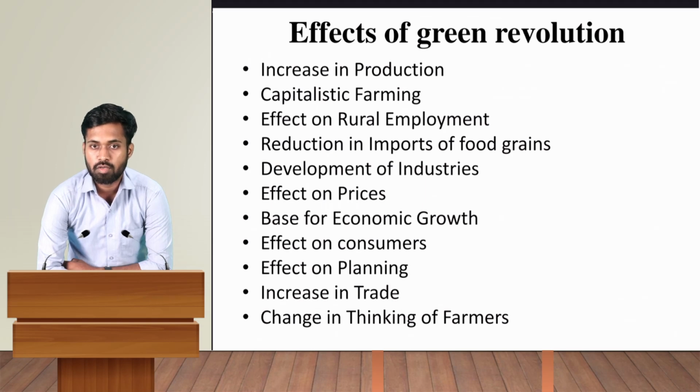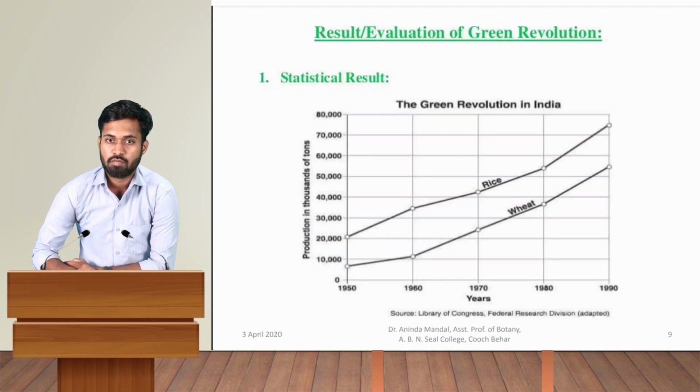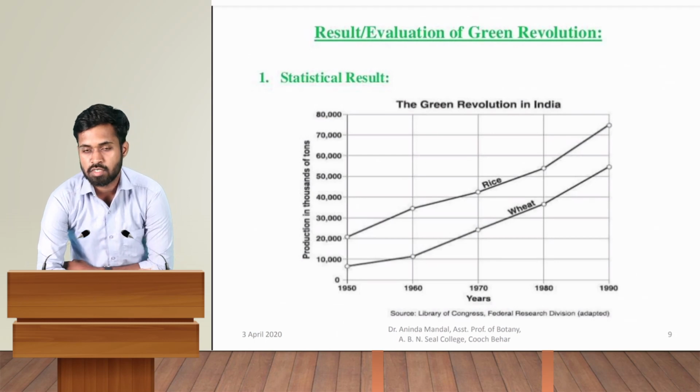Base for economic growth, since these are raw materials that can be used in the secondary and tertiary sectors. Effect on consumers. Effect on planning. Increase in trade: we started earning more dollars when we were exporting food grains. And a change in the thinking of farmers from traditional farming to capitalistic farming.